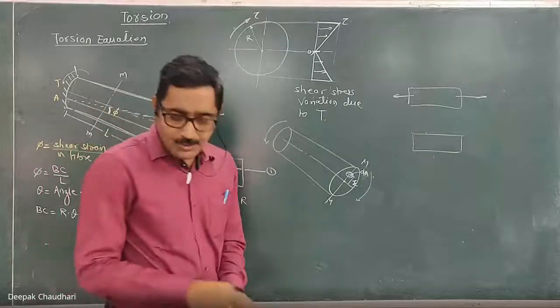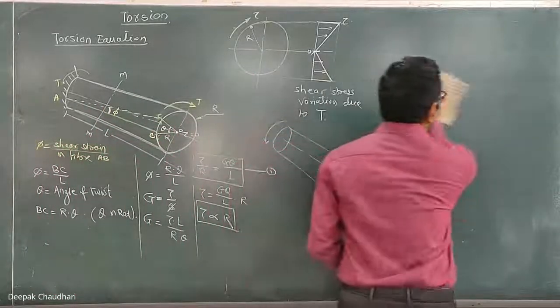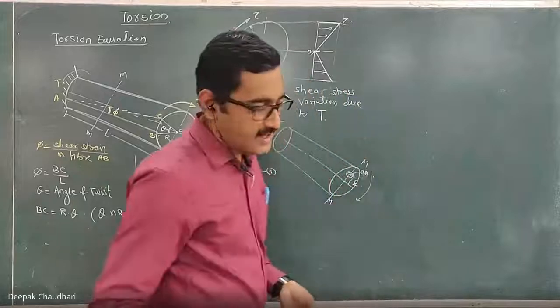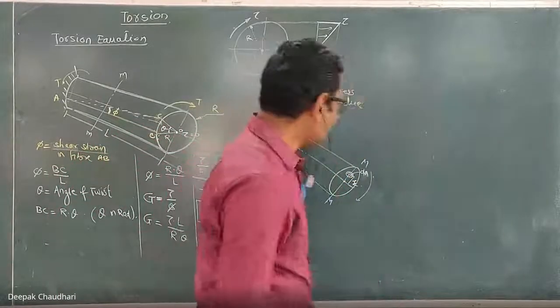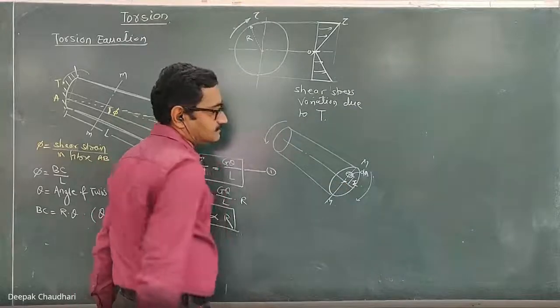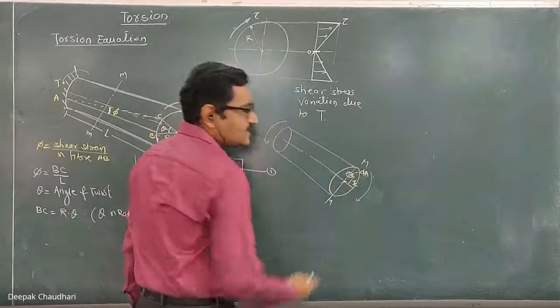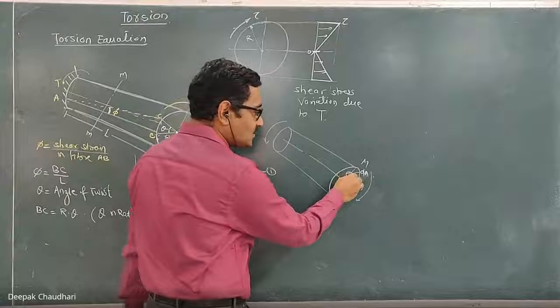So how to calculate that? Let's consider the small elemental area dA at a distance of small r from the center. Now, how much is the shear stress induced on this area, which is at a distance of r?